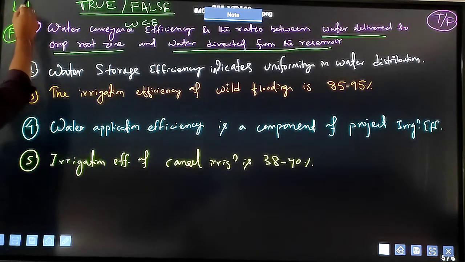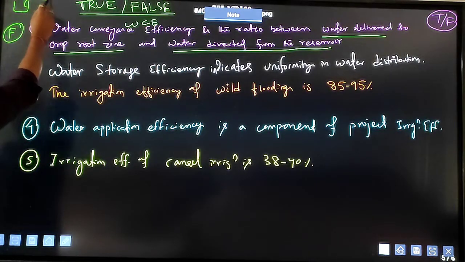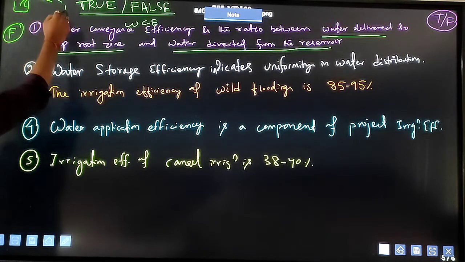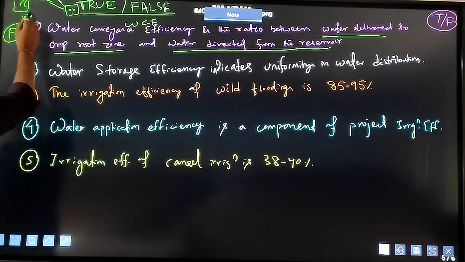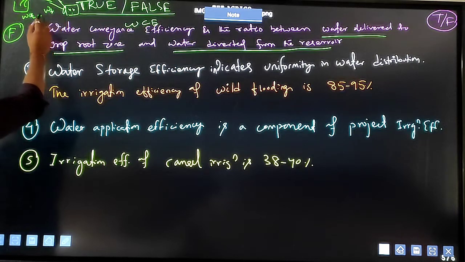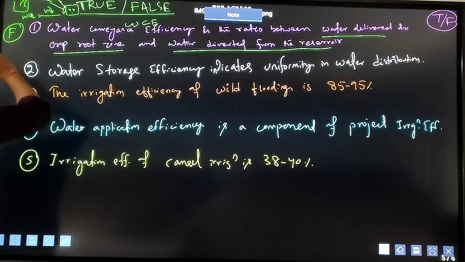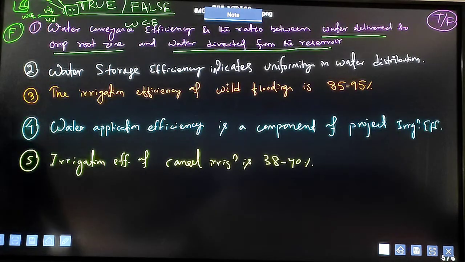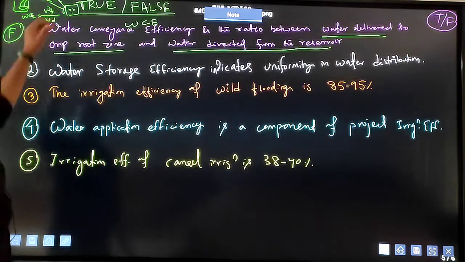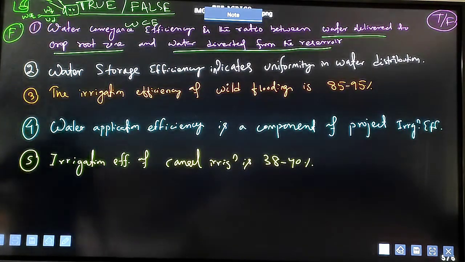If this is a source or reservoir and I want to divert this water to the field, these are the crops, then water conveyance efficiency means water delivered to the field head divided by water diverted from the source.